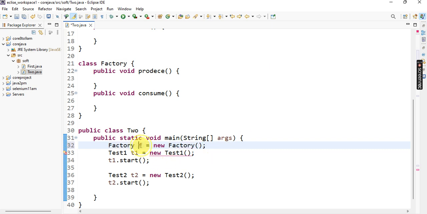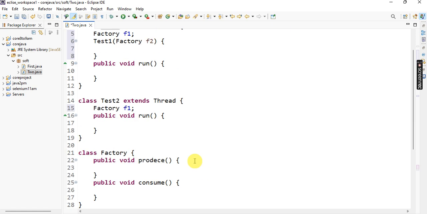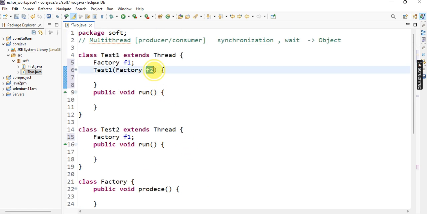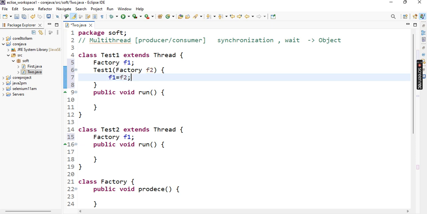So this f is passed into here, and the instance is directly passed into this constructor. So store this value, f1 equal to f2. That object reference, nothing but an instance, is stored into the class level variable f1.